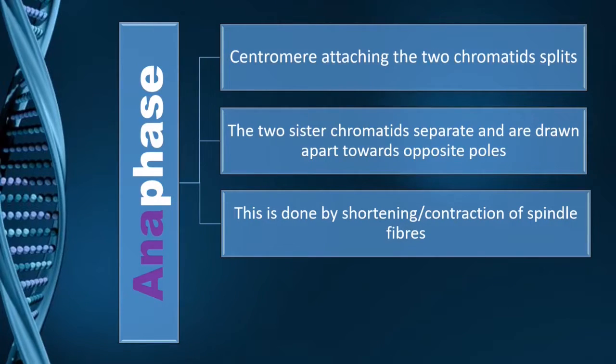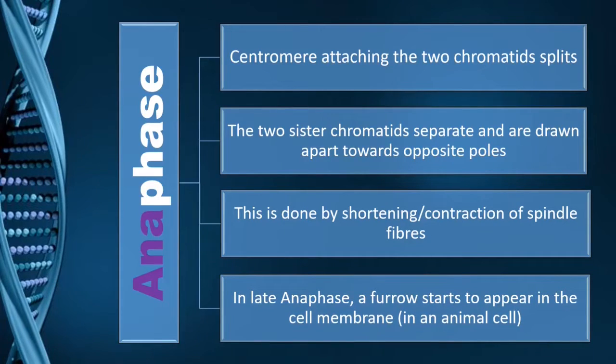Now, how is the pulling and drawing done? It is done by contraction, or we can also say shortening, of the fibers which arise from structures known as centrioles. In late anaphase, there is one peculiar thing that occurs in an animal cell, which is the development of a furrow. A furrow-like structure starts to appear in the cell membrane, which is typical of anaphase.